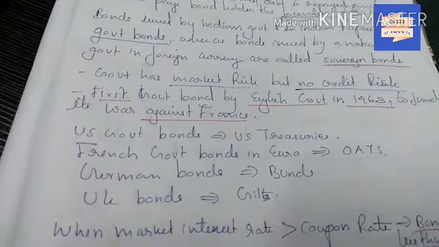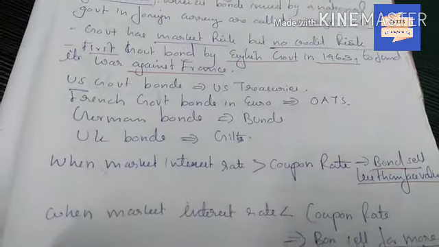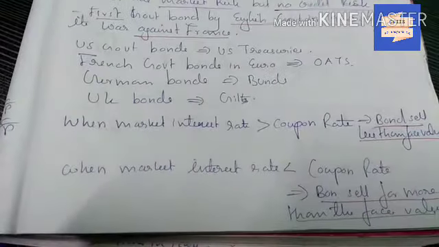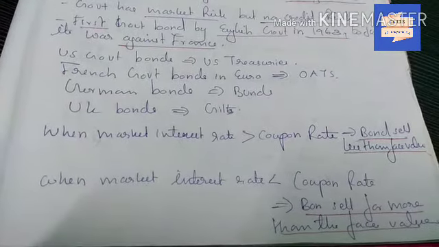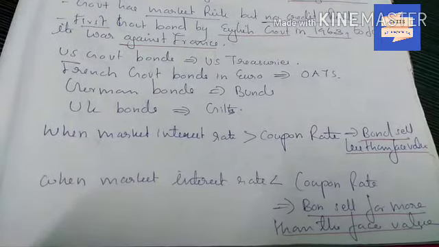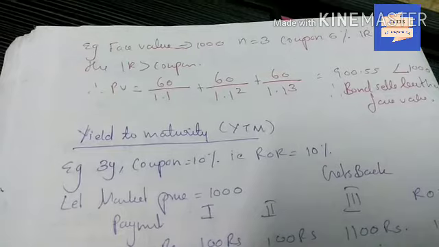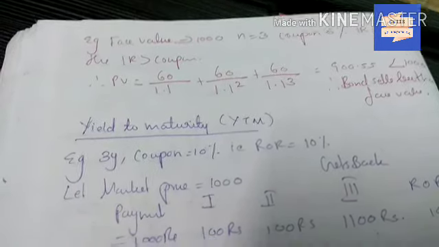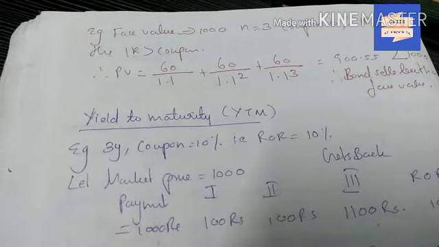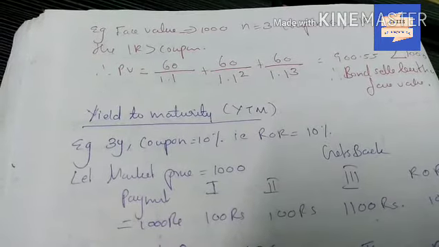When market interest rate is greater than coupon rate, that is yield is greater than coupon rate, then the bond sells for less than face value. When market interest rate is less than coupon rate, then the bond sells for more than its face value. For example, the face value of a bond is 1000 rupees, n equals 3 years, coupon is 6%, and market interest rate is 10%. Here the interest rate of 10% is greater than the coupon of 6%.